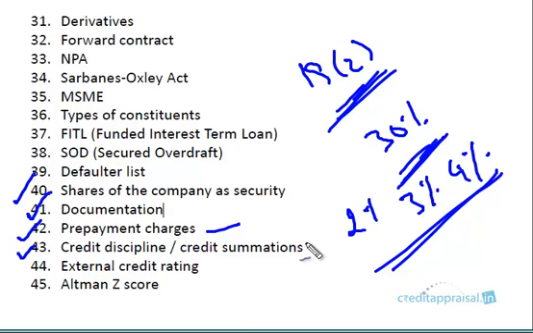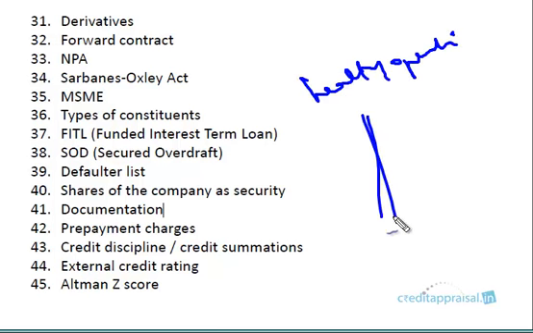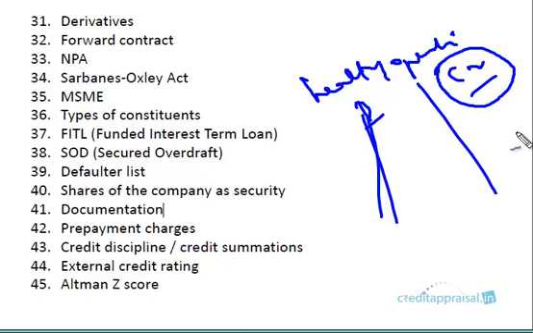There's the prepayment charges. Then there is credit discipline, credit summations. So you want a healthy account. In a CC account, what you basically want is healthy operations. You don't want only drawings, only debits and no credits. Okay, so you want a healthy inflow and outflow. So basically banks check what is known as credit summations, right?